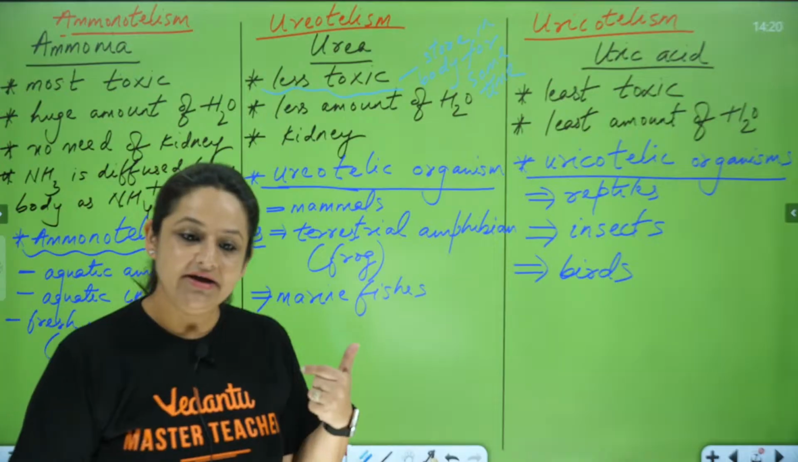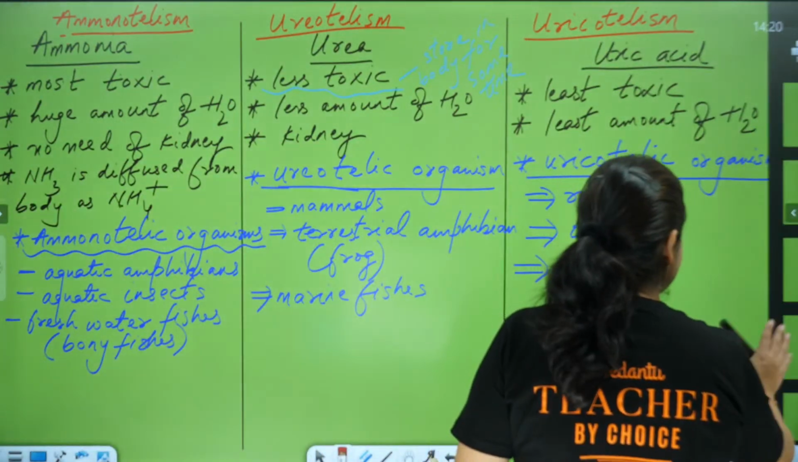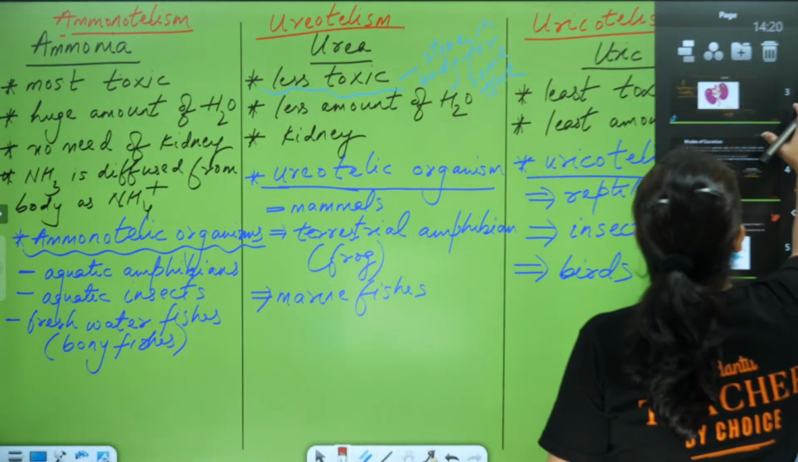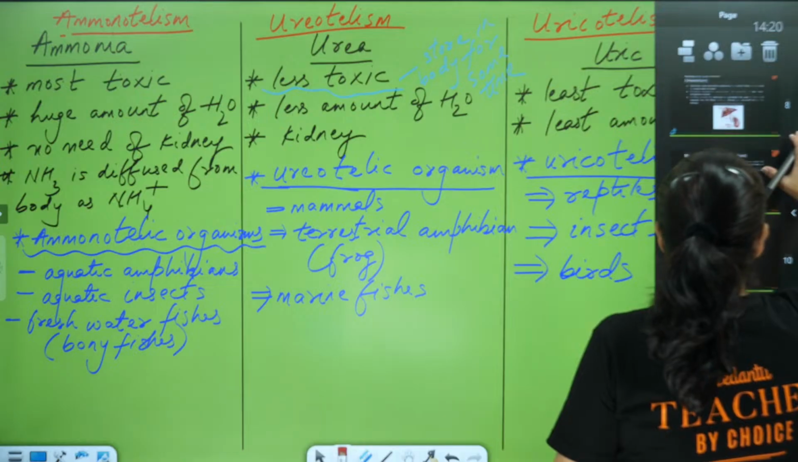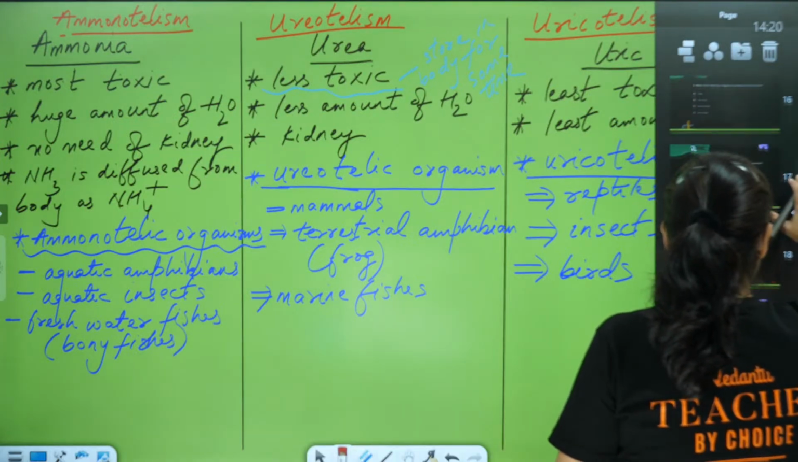Let's move ahead. Now we are going to talk about one more small paragraph NCERT has given about the various type of excretory structures which are present in the organisms.